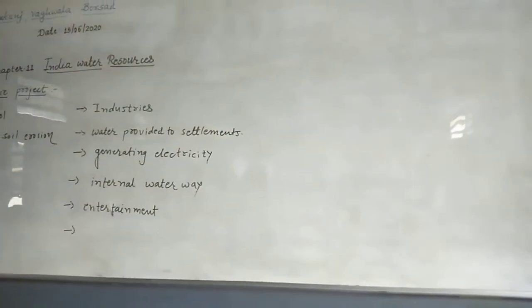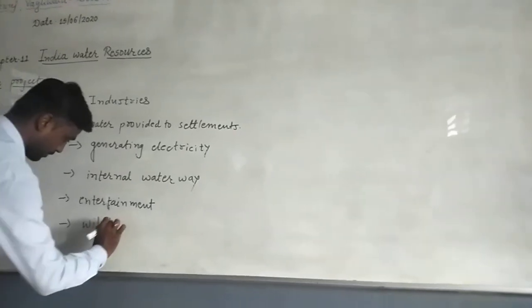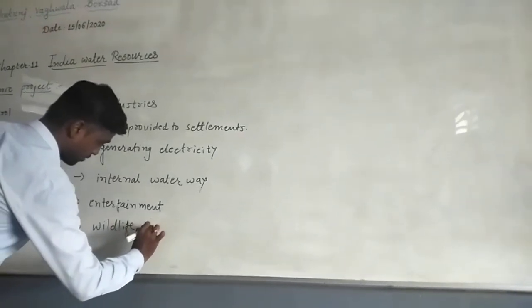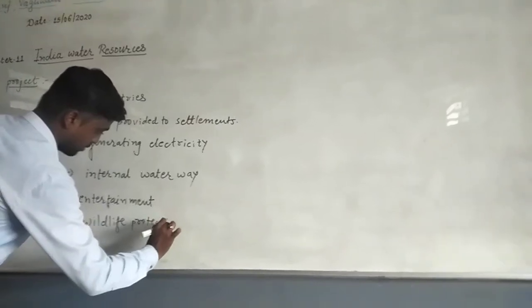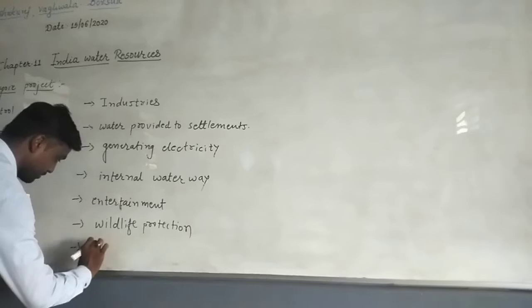So we have made a list of it. Apart from this, we can say wildlife protection, and one more is there, development of fisheries.